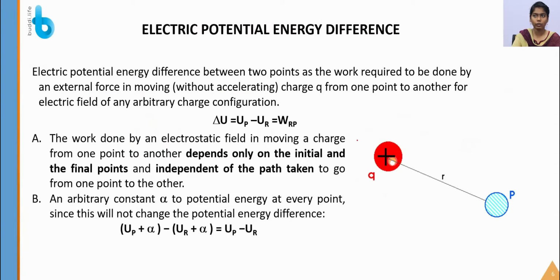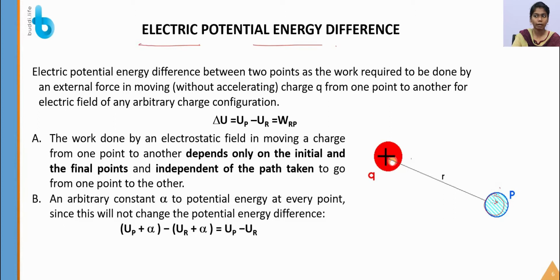So now we are going to talk about the electric potential energy difference. Let's see what the electric potential energy difference is. It is nothing but the work required to be done by us by moving this charge from this point to this point against the electrostatic force.